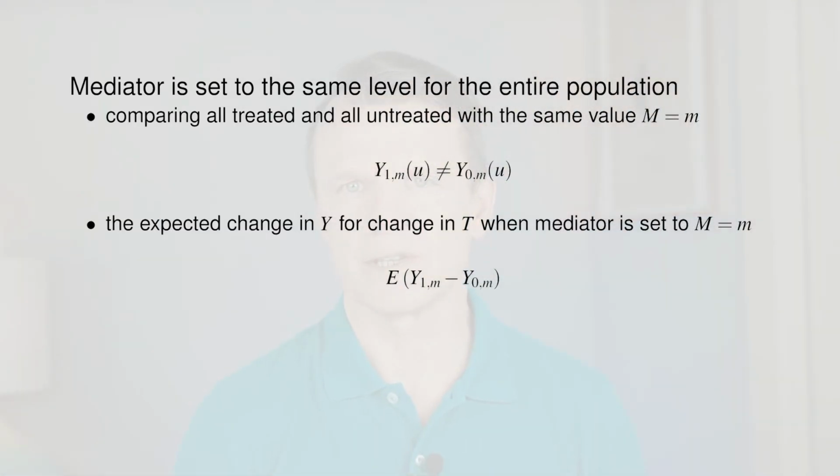First idea, we can consider setting the mediator at the same level for the entire population. Then we compare all treated and all untreated units with the same mediator values. The direct effect then is the expected change in outcome. The effect, of course, will depend on the value of the mediator. We call it a controlled effect because we set the same mediator value for each unit in the population. For example, if the mediator variable is binary, the direct control effect is the difference in outcome when the mediator is present and when it's absent.